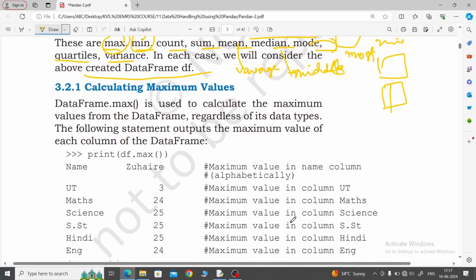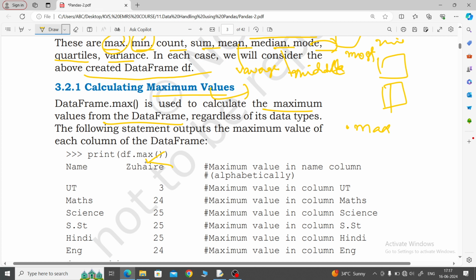Now calculating maximum values: it will find the max value from the data frame. So we can use dot max. When you use data frame dot max, it gives the result by default column wise.